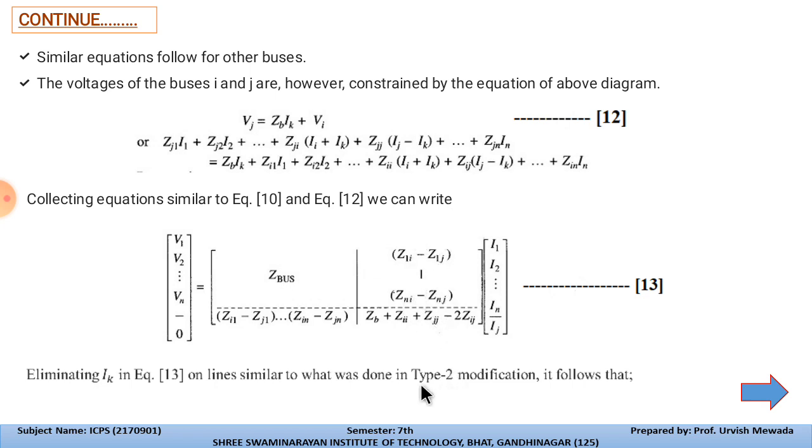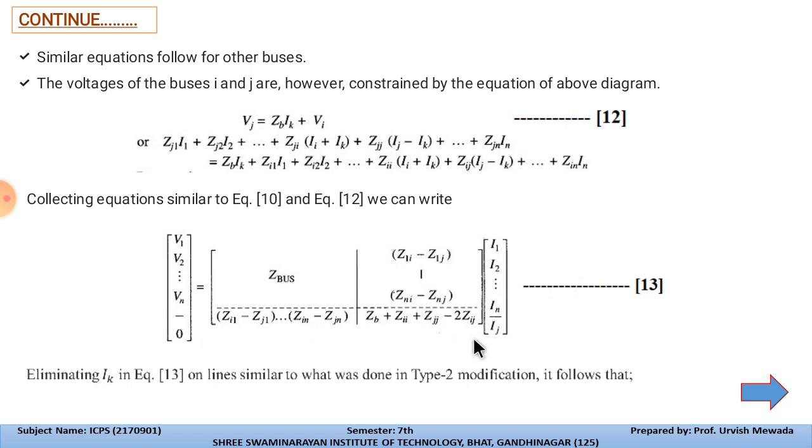This is the vertical component of the matrix, and now the horizontal component: Z1i will become Zi1, so Zi1 minus Zj1 to Zin to Zjn.